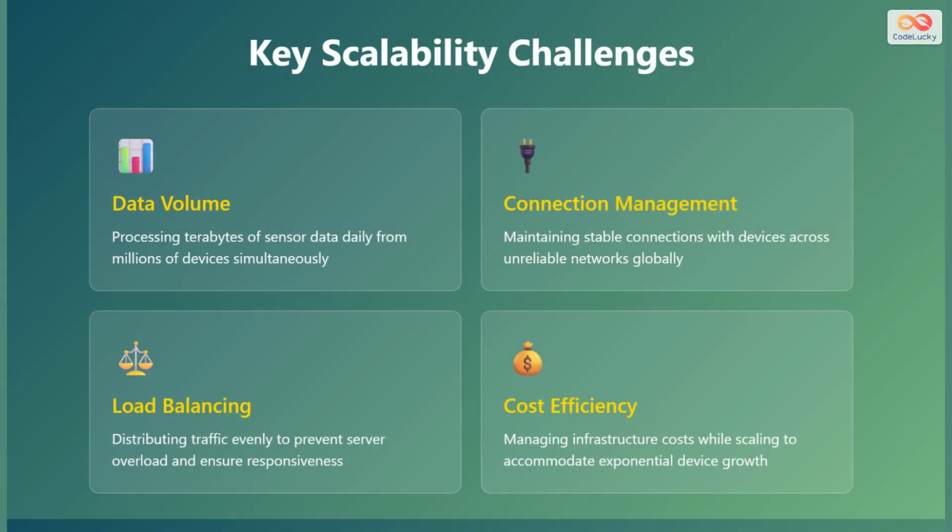4 major challenges define IoT scalability. First, data volume becomes overwhelming as systems process terabytes of sensor data daily from millions of devices transmitting information simultaneously. Second, connection management requires maintaining stable connections with devices across unreliable networks spanning the entire globe. Third, load balancing must distribute traffic evenly across infrastructure to prevent server overload and ensure responsive performance. Finally, cost efficiency demands careful management of infrastructure expenses while scaling to accommodate exponential device growth. Each challenge requires specific architectural solutions and careful planning.